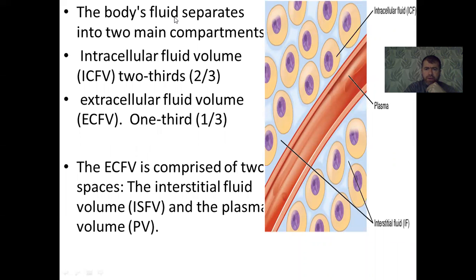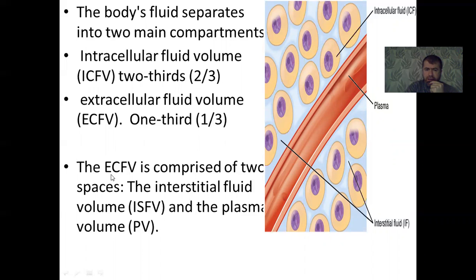The body fluid separates into two main compartments. Look here, this is a body cell. The intracellular fluid is the fluid found inside of the cell, and the extracellular fluid is the fluid outside of the cell. The intracellular fluid compartment represents two-thirds of our body fluid, and the extracellular fluid is one-third of the total body fluid in our body.